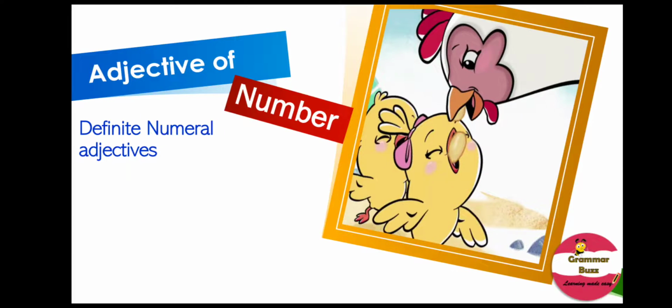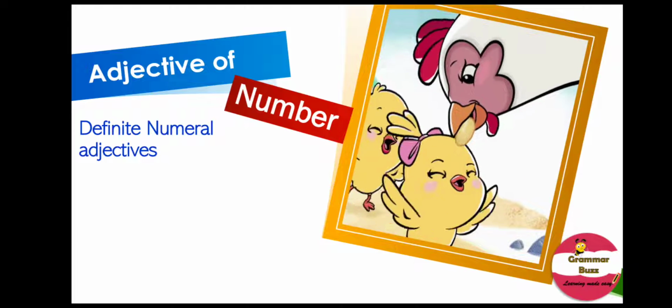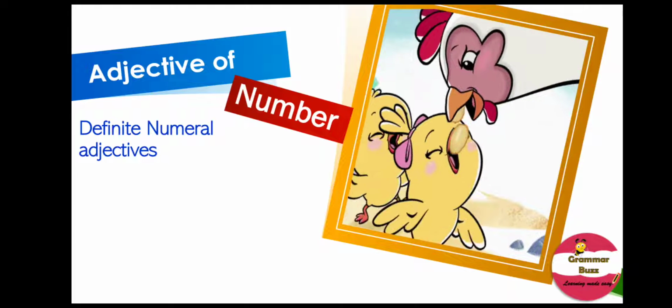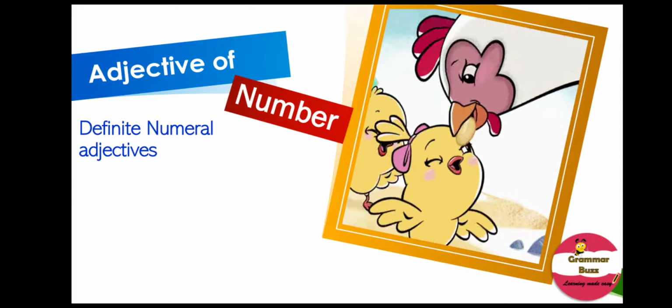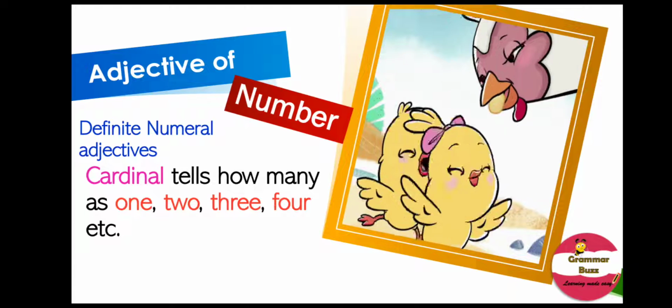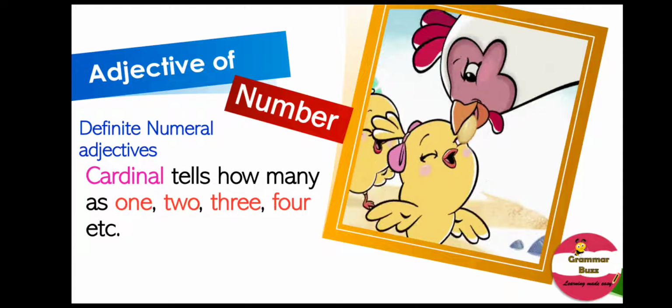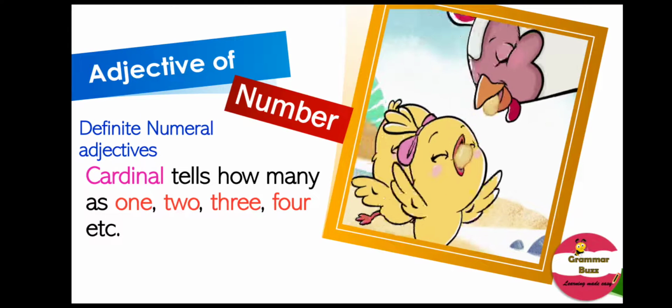Let us start our discussion with the first type of adjective of number, that is definite numeral adjectives. Definite numeral adjective cardinal tells us how many, as of counting 1, 2, 3, 4, etc.